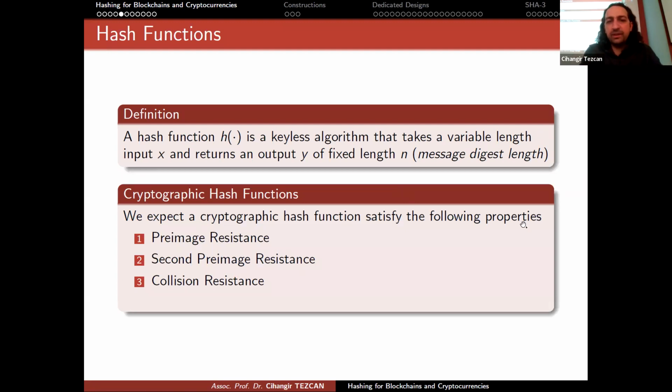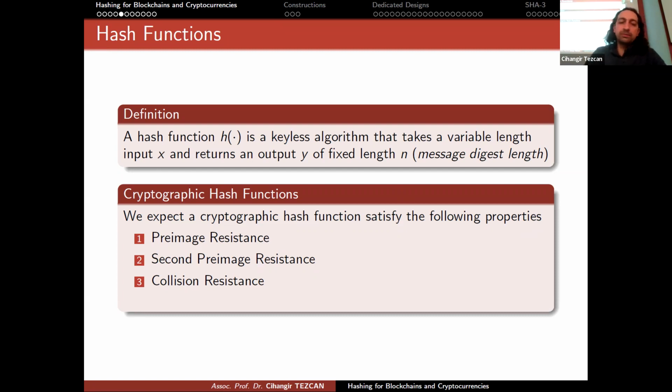But of course, this definition of hash function is a general definition, and can be used maybe in databases to save storage and so on. But for cryptographic hash functions, we want more properties. So we expect a cryptographic hash function to satisfy the following properties: preimage resistance, second preimage resistance, and collision resistance. So we will talk about these properties.